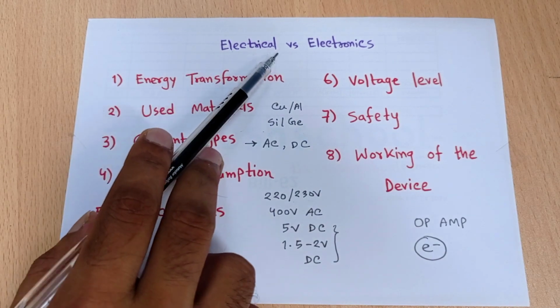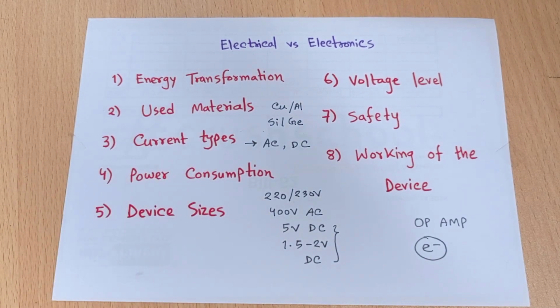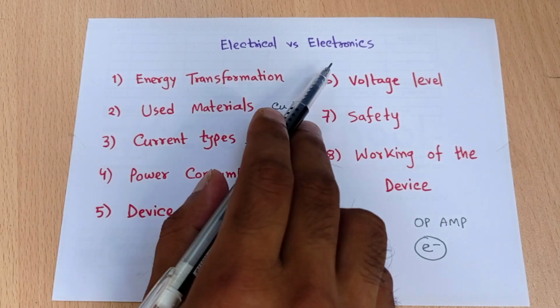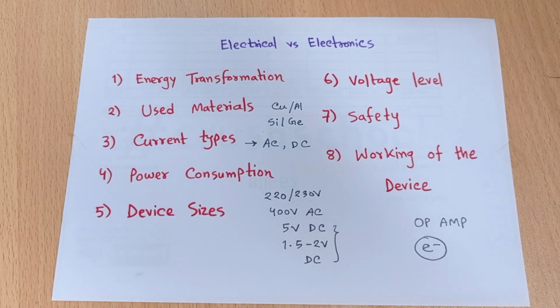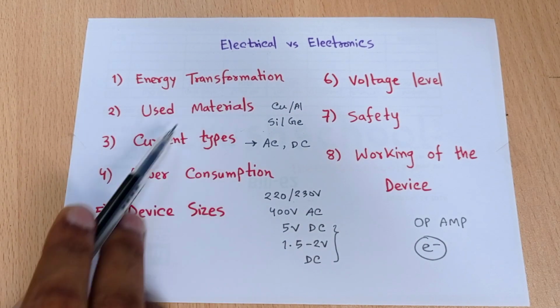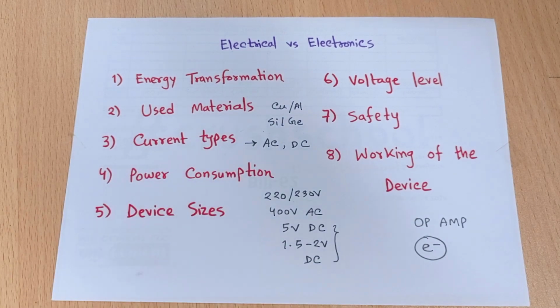But in an electrical device we have no chance to change the direction of flow of electrons, or to change the flow of electrons. So in electronics devices we use them to control the flow of electrons and also control the signal amplitude, which can be higher or lower. But in electrical devices we use them only for energy transformation. So those are the points which indicate the difference between electrical and electronics.